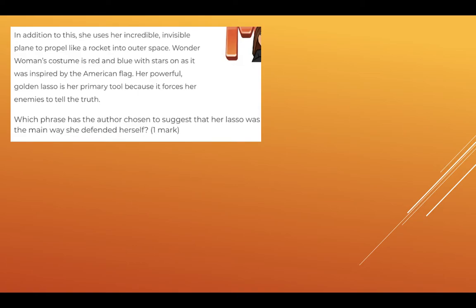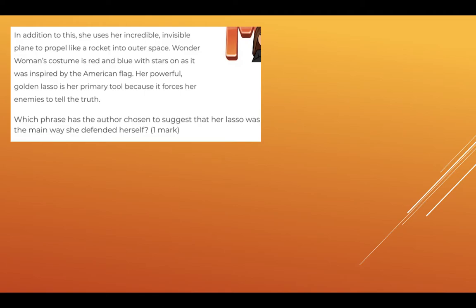I'm going to read this paragraph and you have a question to answer. Which phrase has the author chosen to suggest that her lasso was the main way she defended herself? Which phrase has the author chosen? So lasso stands out to me, and defend. So I would say lasso is definitely a keyword. So I'm going to read that paragraph.